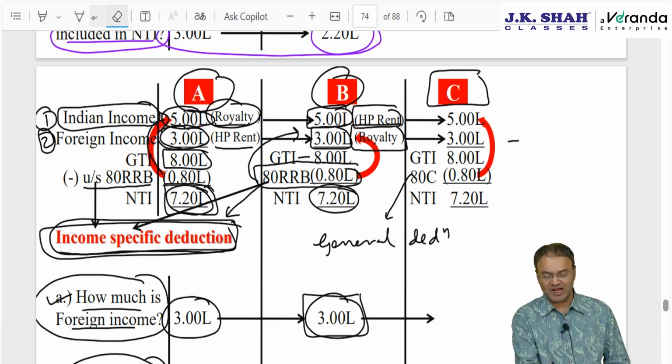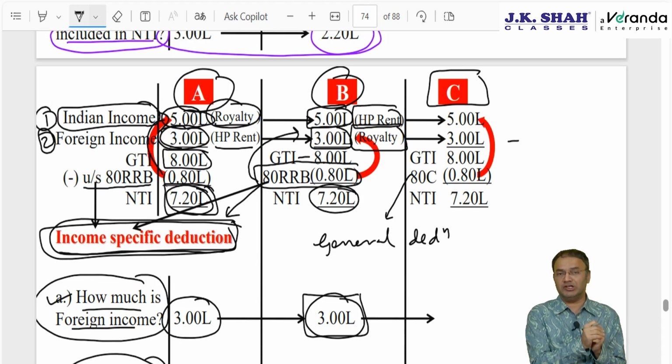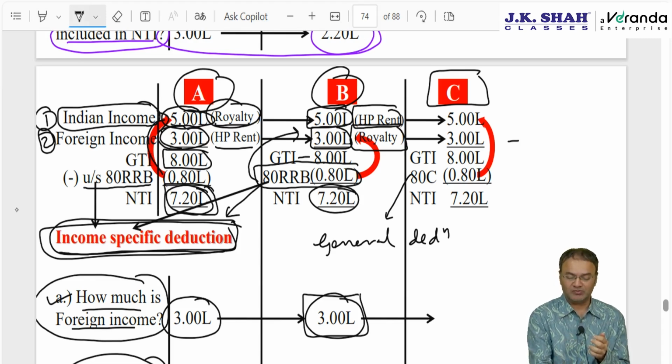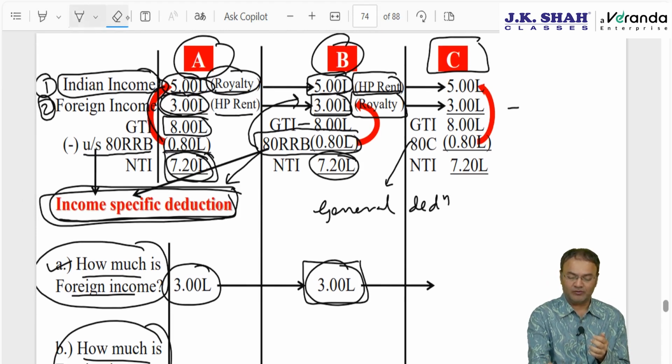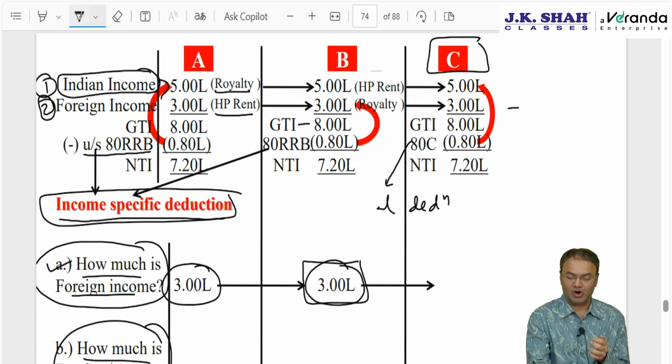Remember, whenever the act is silent, there are 6 rules to interpret the language, which is called IOS, interpretation of statutes, which you studied way back in the law subject at Inter CA level. One of the 6 rules of interpretation is beneficial construction, meaning whenever the act is silent, you should do whatever is beneficial. So here what is beneficial? If I set off against Indian income, that will be more beneficial, or setting it off against foreign income will be more beneficial.